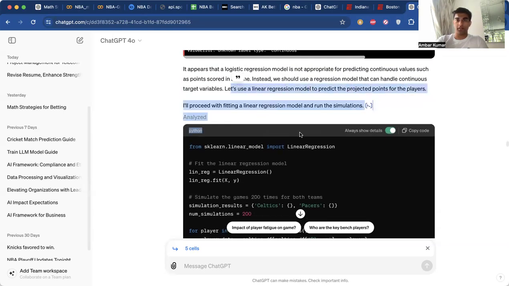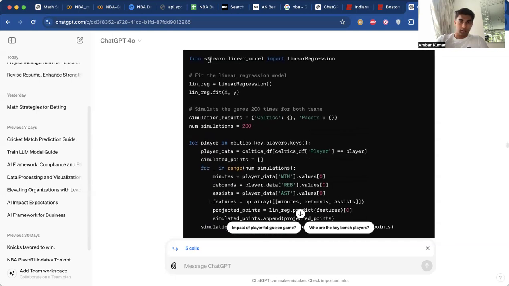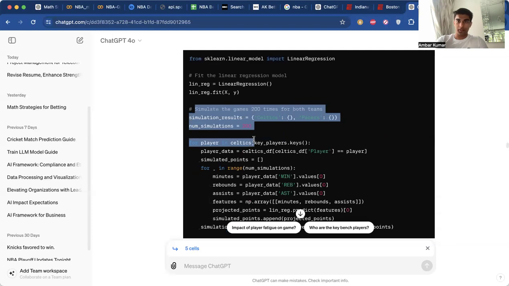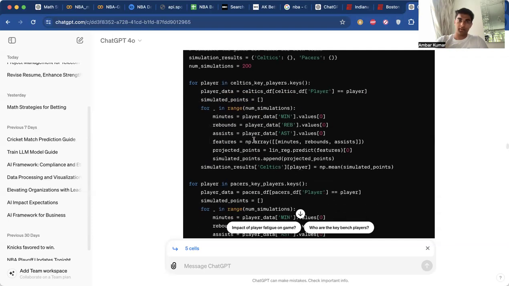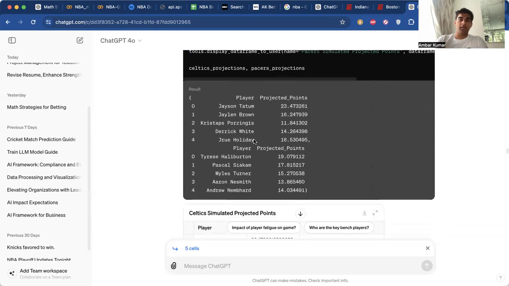So it says, let's use a linear regression model. So now it switches this to linear regression, fit the linear regression model, XY coordinates, and simulate these as our test parameters. Simulate the game 200 times between the Celtics and the Pacers. And so it's giving us some code.